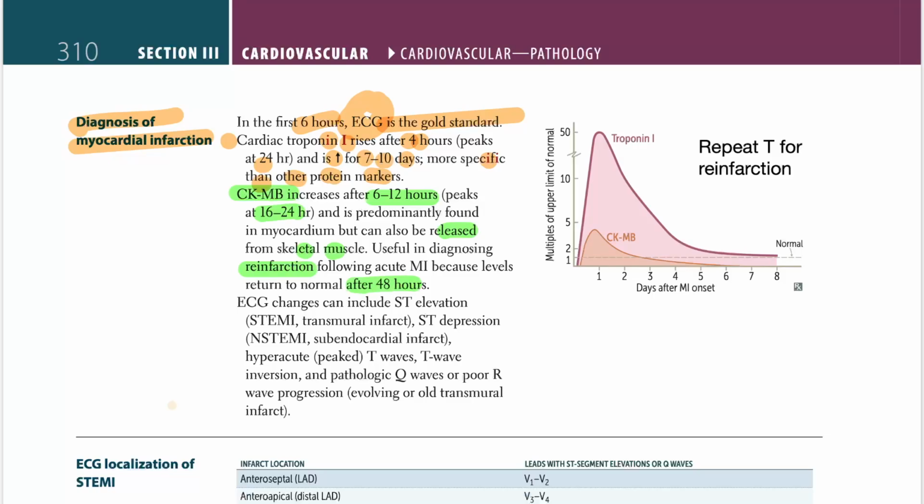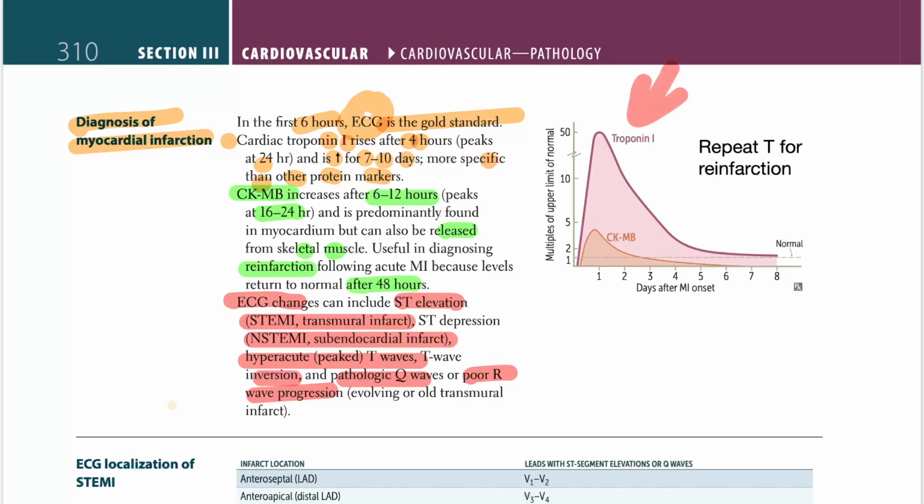ECG changes can include ST elevation, which is seen in transmural infarct, or ST depression, which is seen in subendocardial infarcts, or hyperacute peaked T waves, or T wave inversion, or pathologic Q waves, or poor R wave progression, which is an evolving or old transmural infarct.